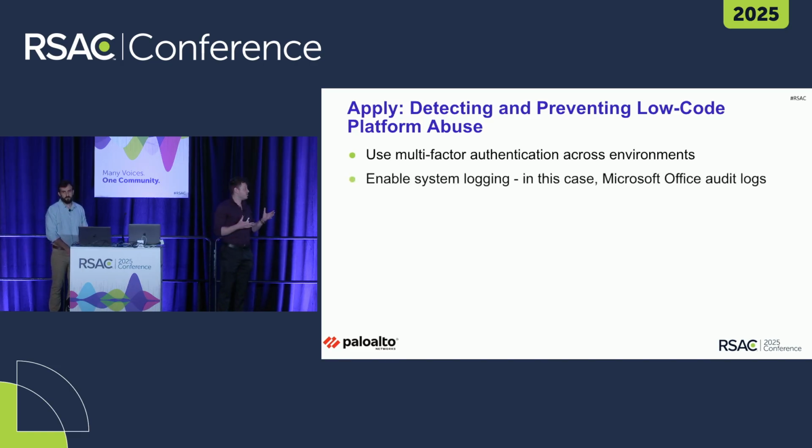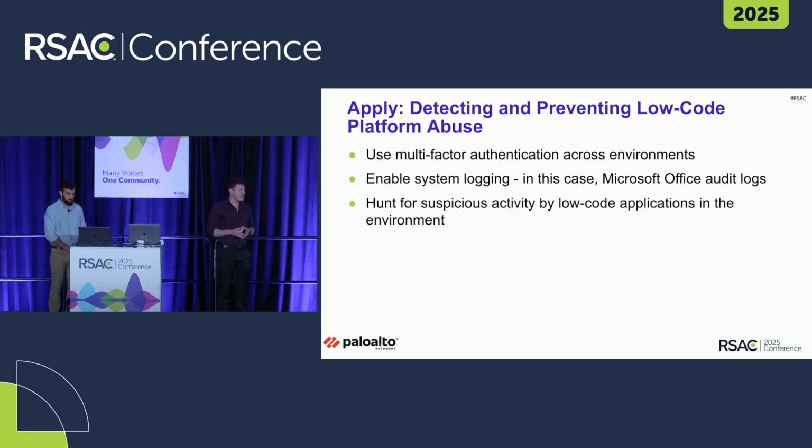We also recommend to enable system logging for your low-code platform. In the worst case scenario that you are hit with a similar attack, it will greatly help you to investigate and understand what happened. And if you are using a low-code platform in your network, hunt for any suspicious activity being performed by the low-code platform.